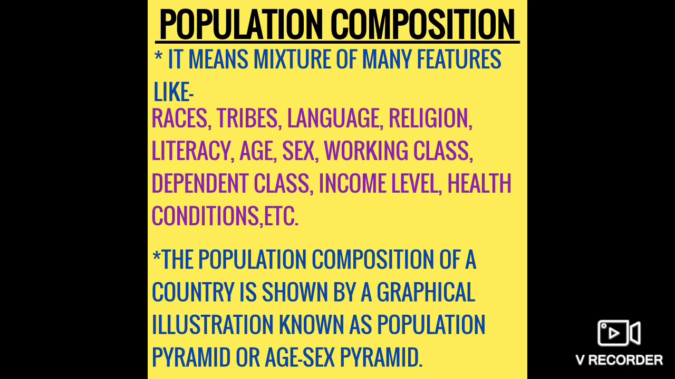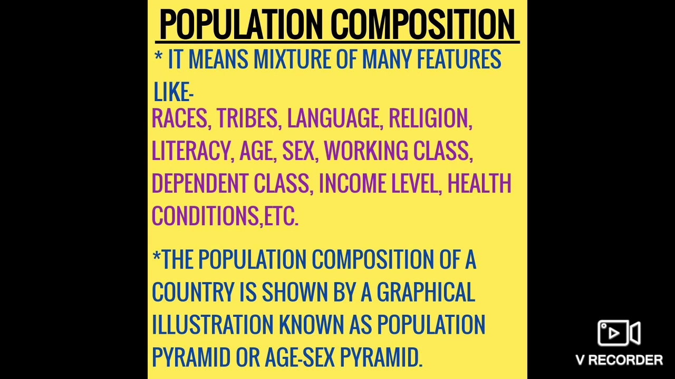Now composition, what does this word mean? Composition means a mixture of many features. So the composition of population comprises religious or cultural origin, races, tribes, language, literacy, education, age, sex, and economically active population, meaning working or earning people, etc. So this is the mixture of so many features. By studying all the features of composition, it greatly helps us in understanding the social, economic and demographic structure.